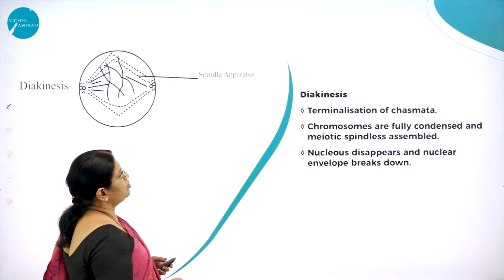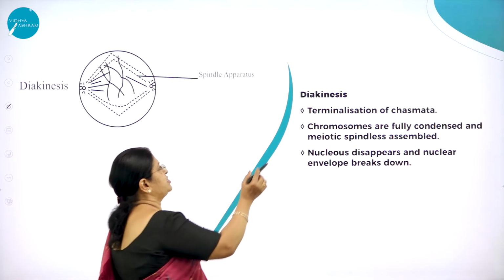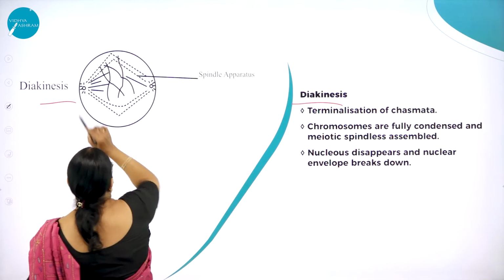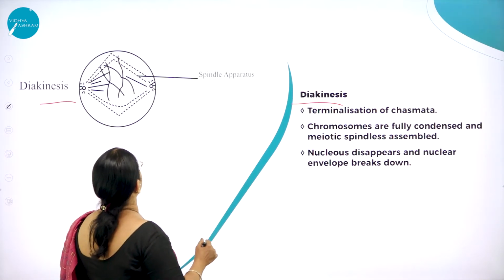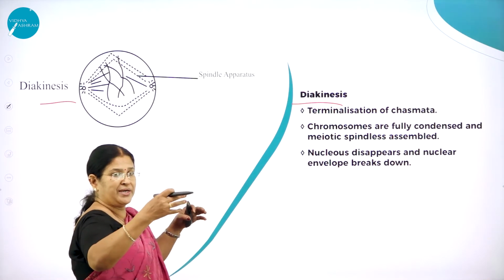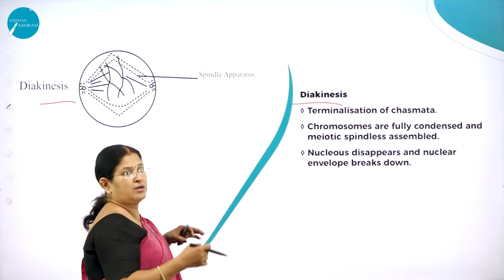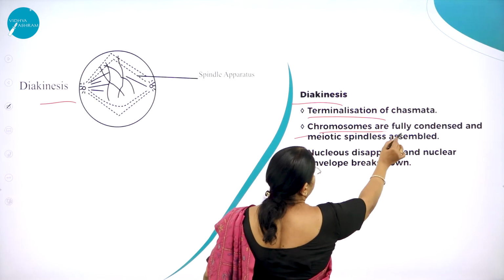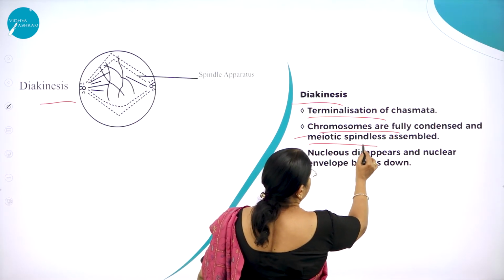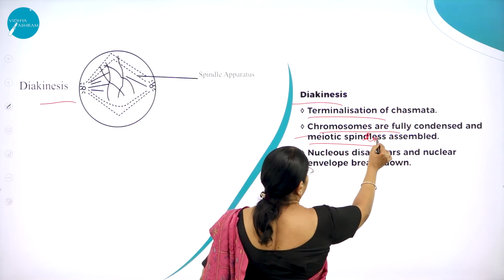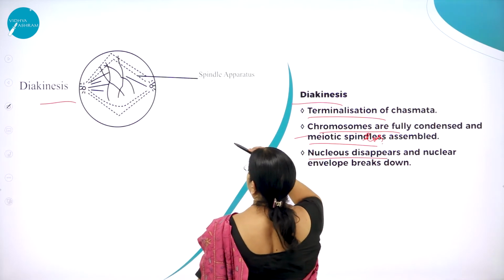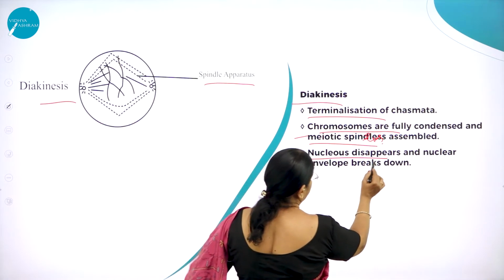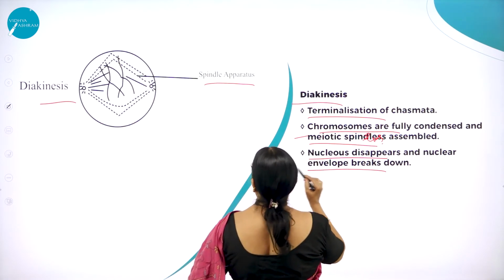Right? Now, moving on to the last substage of prophase 1 of meiosis, called diakinesis. So terminalization of chiasmata. What do you mean by moving apart? Moving to the end. It is called terminalization of chiasmata. Chromosomes are fully condensed and meiotic spindles are assembled and nucleolus disappears. Here you can see the spindle apparatus formed, the nucleolus disappears and the nuclear envelope breaks down.